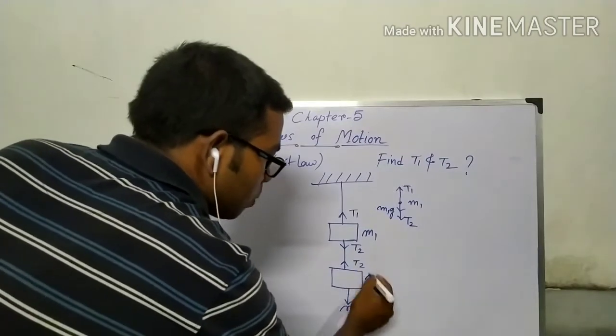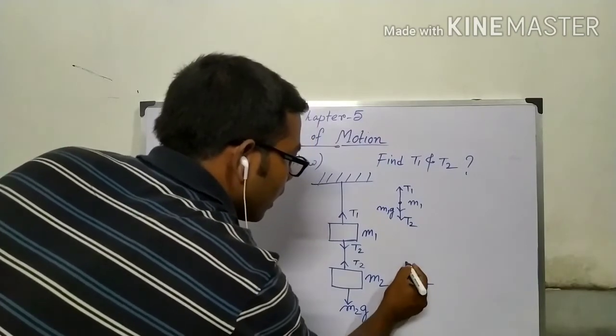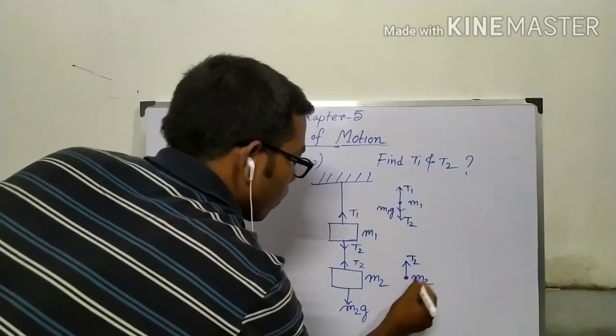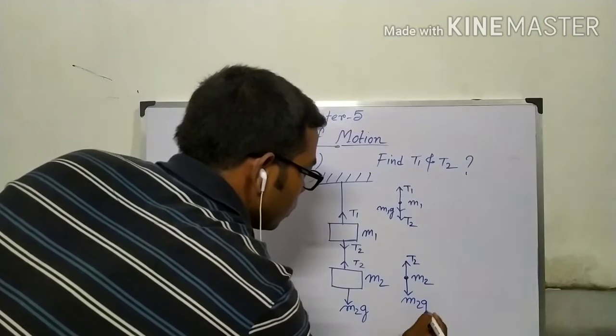And for this body M2, in the free body diagram, upward is T2 and downward is M2G.